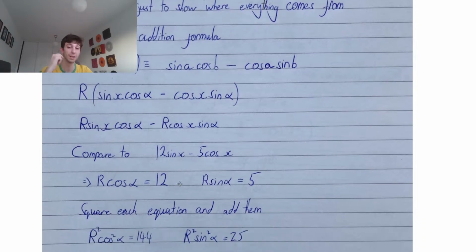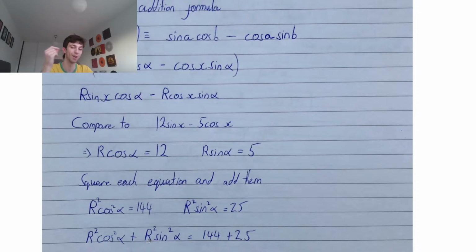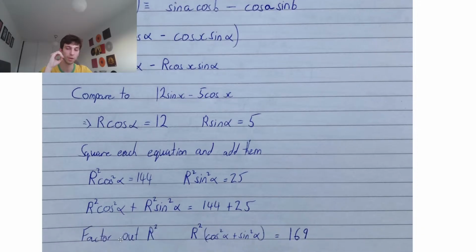From here, we're going to square each equation and add them together. Squaring each equation, we have r squared cos squared alpha equals 12 squared, 144, and then r squared sine squared alpha equals 5 squared, 25. Now we're going to add them together, guys. We have r squared cos squared alpha plus r squared sine squared alpha equals 144 plus 25. That's 169. Factor out the r squared because we know that cos squared alpha plus sine squared alpha equals 1. This has to be instant. I know you guys can immediately just square the 12 and square the 5, add them together and square root it.